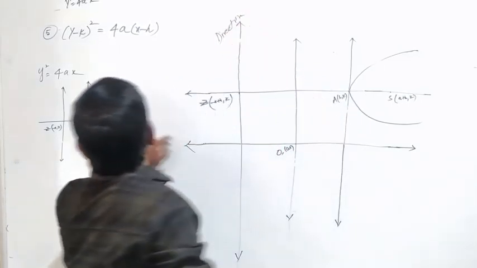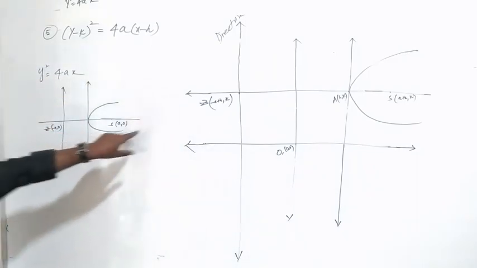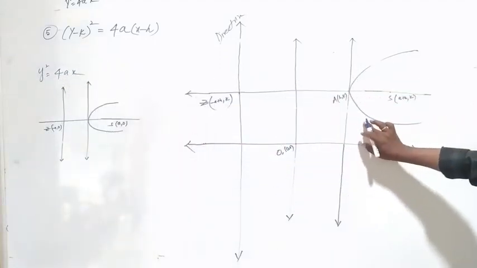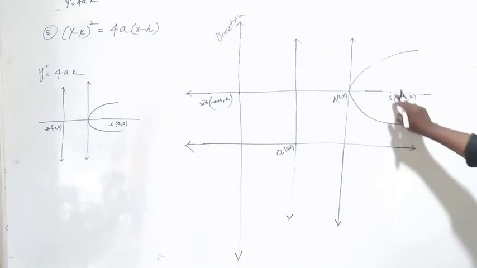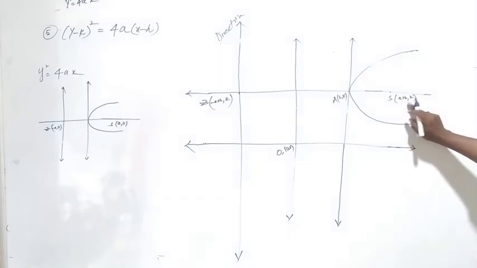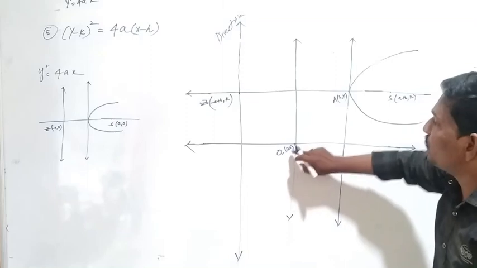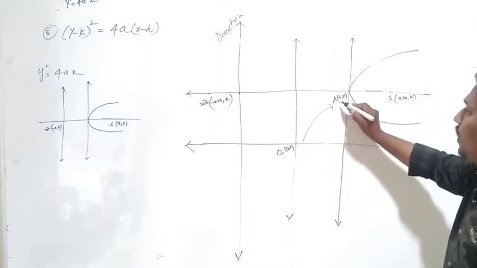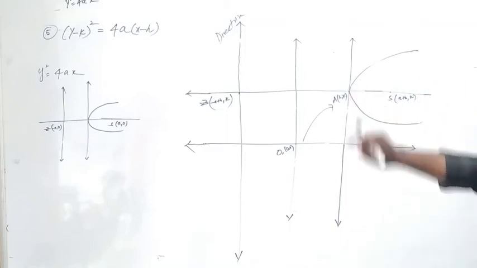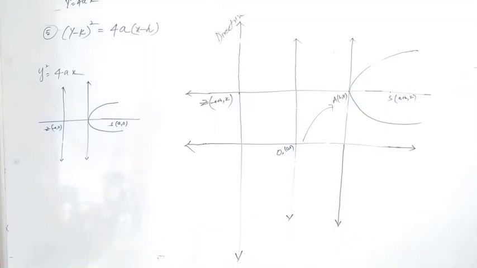So just compare to the y square equal to 4ax. This is the shape of y minus k whole square equal to 4a into x minus h. The point S is a plus h, k. So the origin is shifted to h, k. Then the shape of the parabola is like that: y minus k whole square equal to 4a into x minus h.